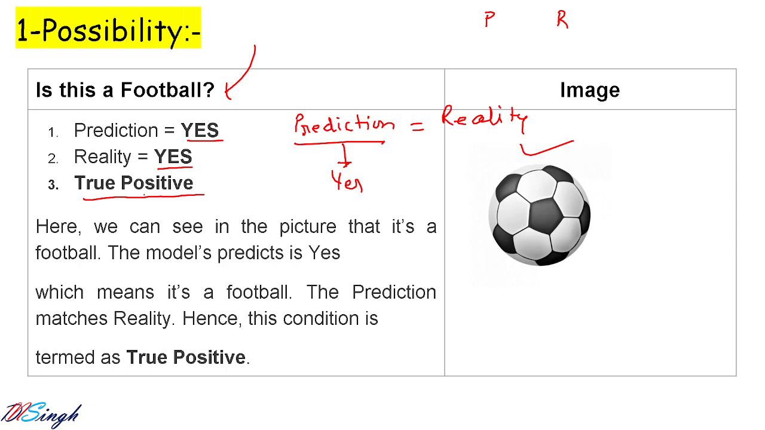Just listen to it. I will make sure that in 5 minutes in the next lecture you will be able to find out whether it is a case of true positive or true negative or whatever it is. Here we can see in the picture that it is a football and the model predicts yes, which means it is a football, and prediction matches with the reality, hence it is a condition of true positive. So whenever your reality matches with the prediction and your prediction is yes, then you can say it is a condition of true positive.